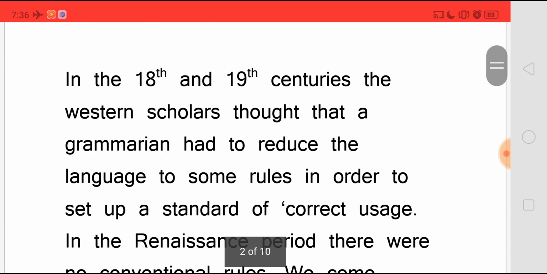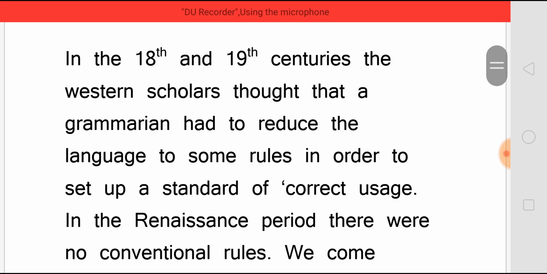And how was grammar in the past? In the 18th and 19th centuries, the Western scholars thought that a grammarian had to reduce the language to some rules so that there would be a standard of correct usage among the people.